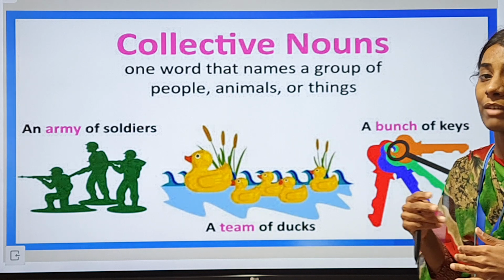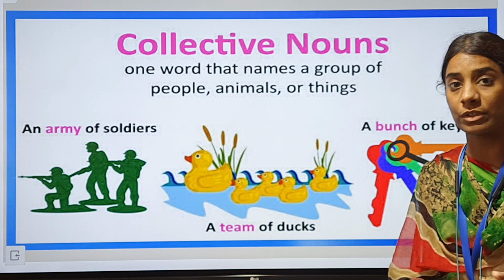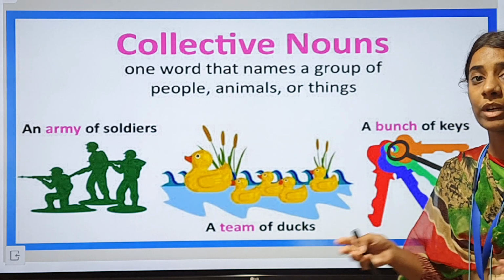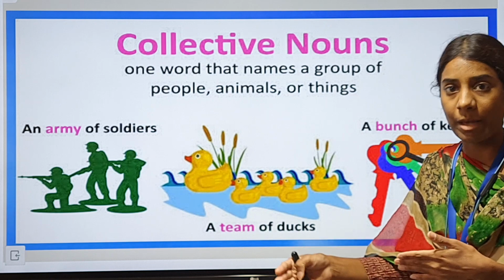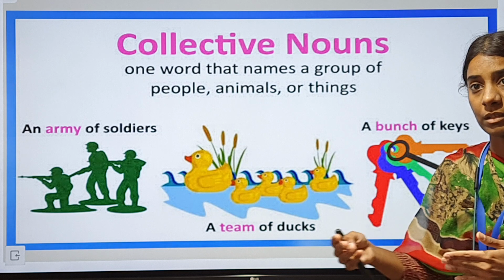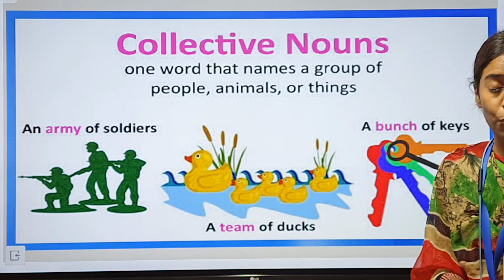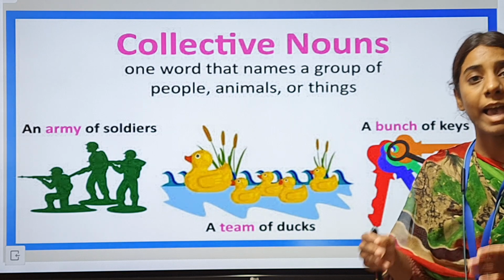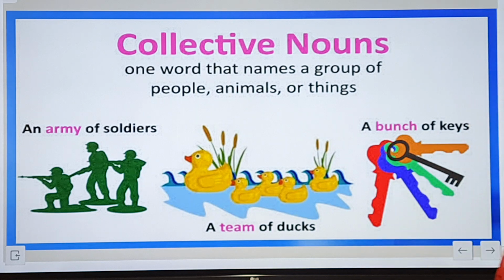And if you are having so many photographs, you would collect it and paste it in a scrapbook or you would just laminate it in a cover, and you would call it an album. So that is the collective noun.